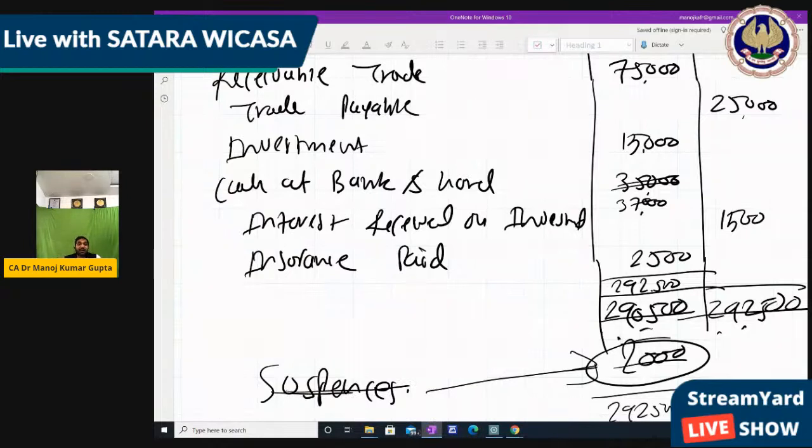Is it clear? So cash at bank and hand is 37,000, but we had written 35,000. That's why the account is not tally. That's why the trial balance is not tally. Okay. So any calculation mistake can be identified by the trial balance. If in general entry and ledger there is some mistake which we don't know, then there is a suspense account, like that we had used 2,000. But if there is no mistake in the general entry and trial ledger, then it must tally.